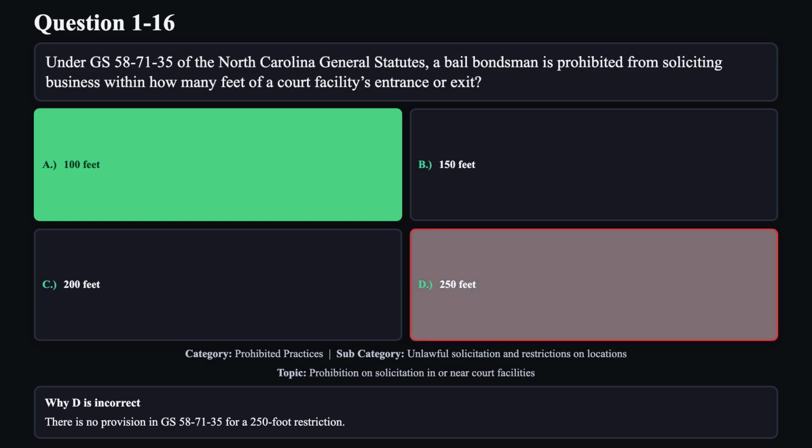Reason D is not correct. There is no provision in GS 58-71-35 for a 250-foot restriction.